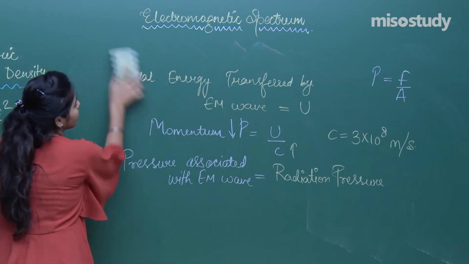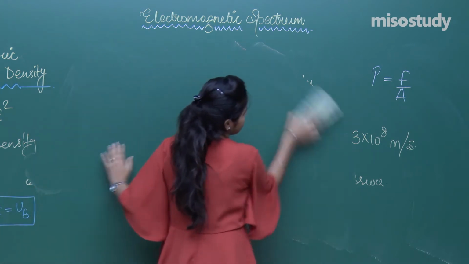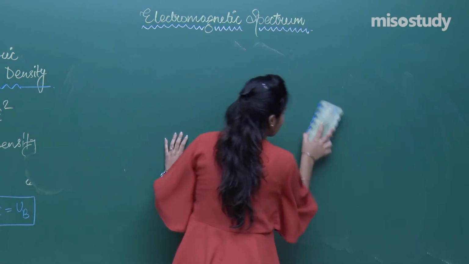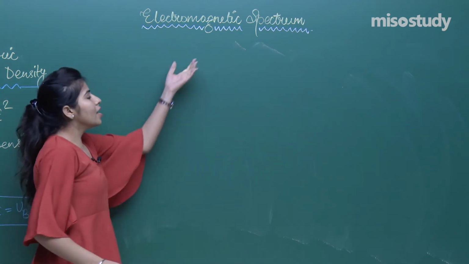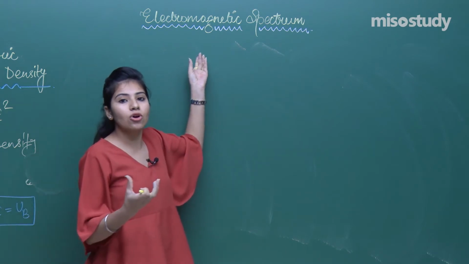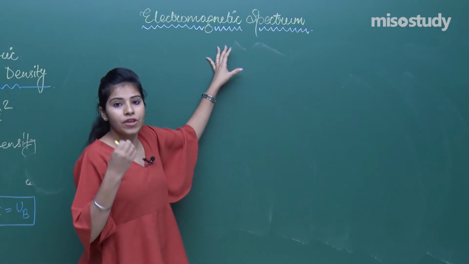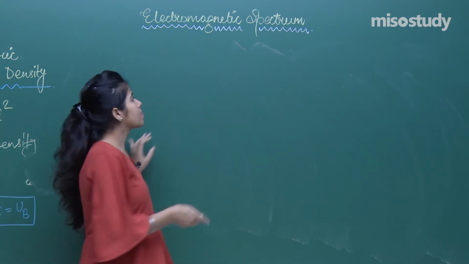Now we are going to start the electromagnetic spectrum. See, the electromagnetic spectrum is the orderly arrangement of the waves, the frequencies, the wavelengths of the EM radiation.